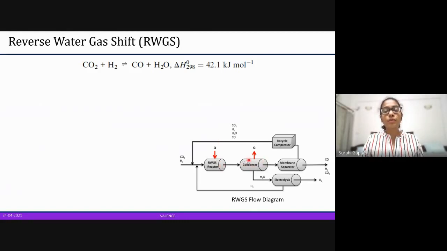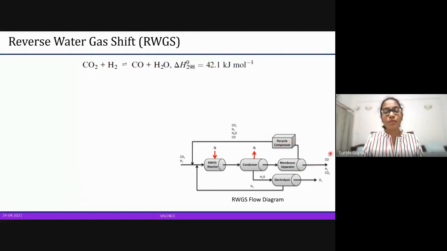This leads to a lot of reactions, splitting going on over here. Water is taken out so that it can be split again into hydrogen and sent back into the reactor. The rest of the gases are sent into a membrane separator, which helps in separating. If there is any remaining carbon dioxide, it can go back and get recycled.